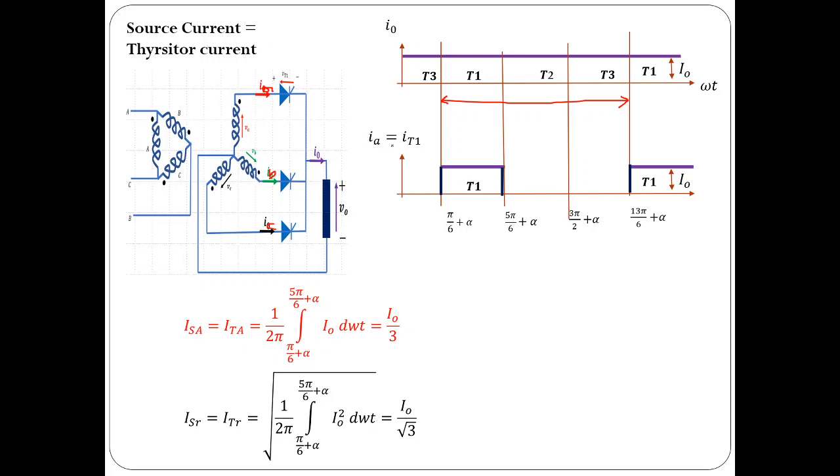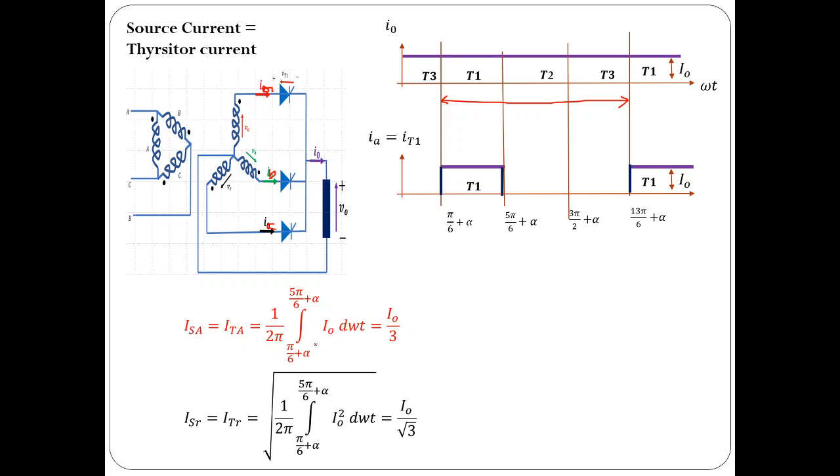So now if you find out phase A current, that is same as thyristor 1 current, and that would exist for pi by 6 plus alpha to 5 pi by 6 plus alpha. So if I consider 2 pi radians, only for 2 pi by 3 radians we have the current flowing through thyristor 1. And if you find out the average value, the source average current is same as thyristor average current for this particular case of half wave rectifier.